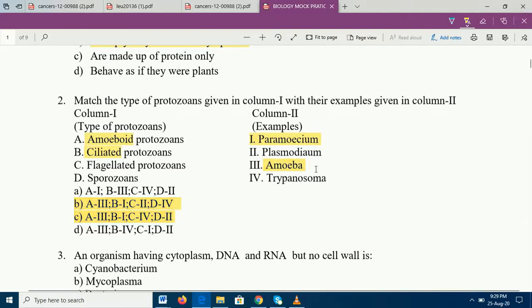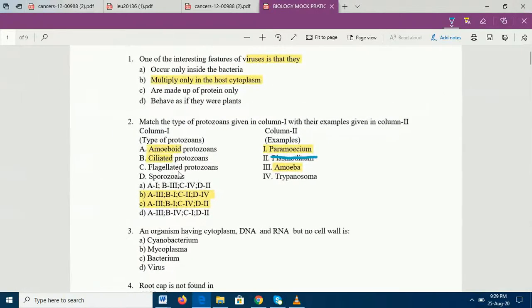We all know plasmodium. When you actually talk about this plasmodium, we know that this particular plasmodium is a sporozoan. Why is this particular plasmodium a sporozoan? Because of plasmodium vivax, plasmodium falciparum, plasmodium ovale and plasmodium malariae, the 4 types of different plasmodium which cause malaria.